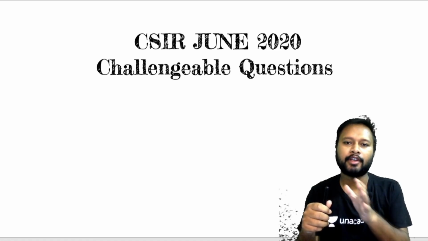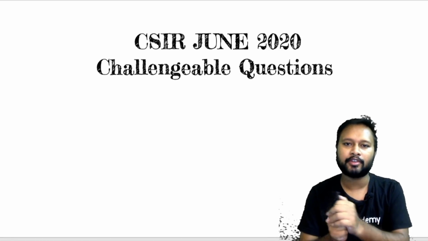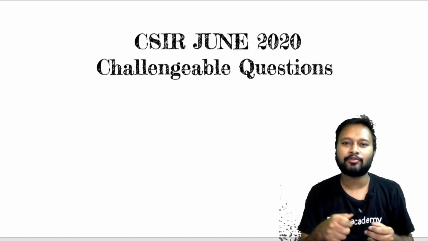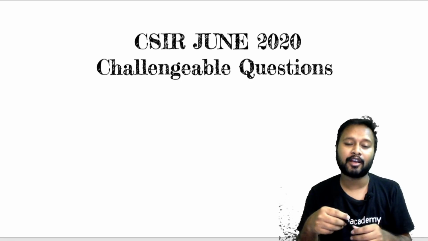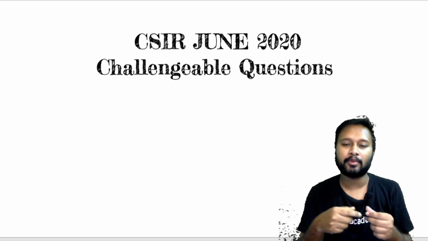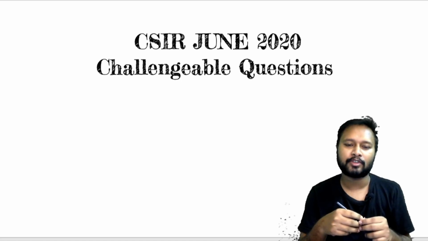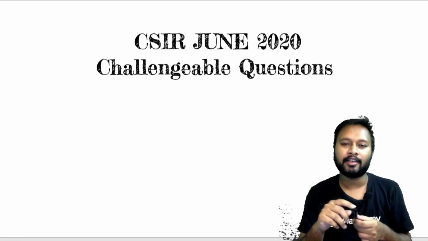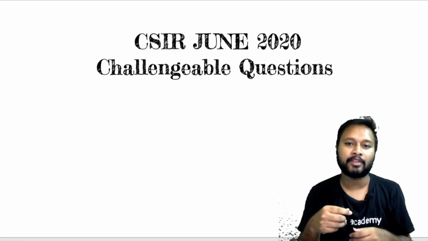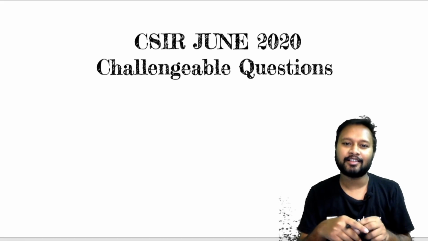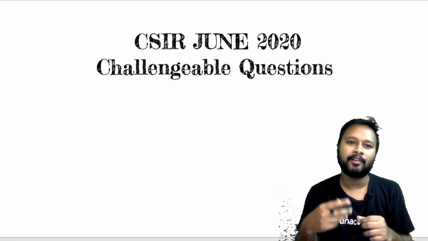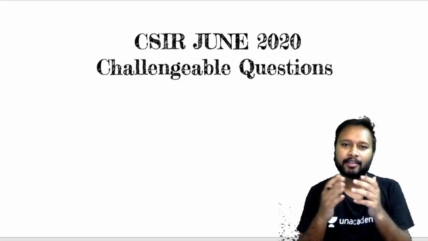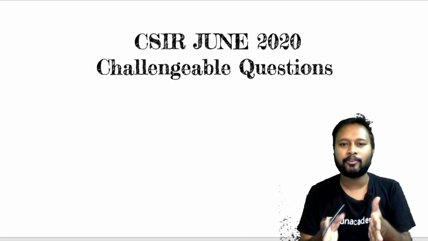Okay, so you have to put the question ID and the correct answer is given in the provisional answer key. Okay, so I'll be talking about the challengeable questions because, as the provisional answer key has been announced, there is a lot of confusion in those questions, and I'm also shocked that there are a lot of questions which are actually debatable. There are a lot of mistakes in the answer key. So let's try to see them. There are some misconceptions. There are some questions which are actually correct, but people are saying it's wrong. So I'll just try to mention all these things.